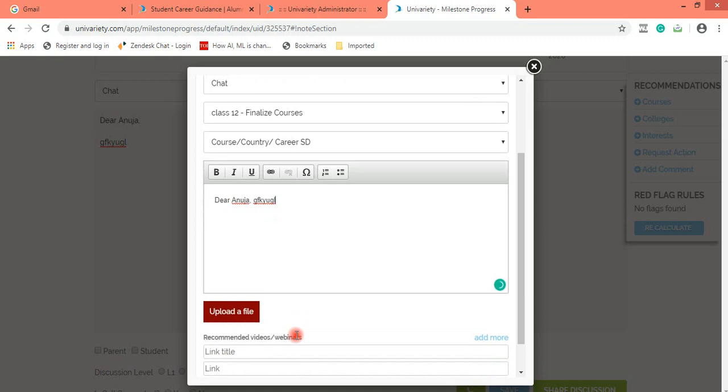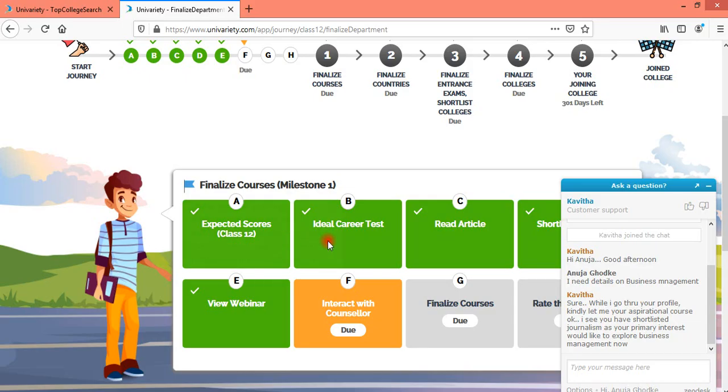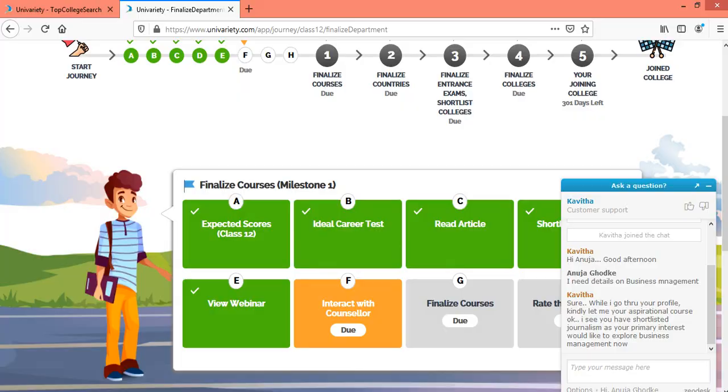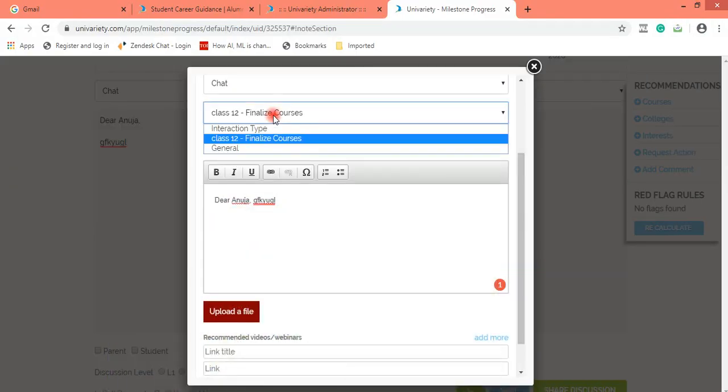Then only once you do a share discussion would this task be marked complete. This is the logic behind this interaction type present here.